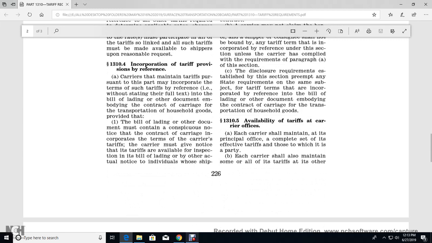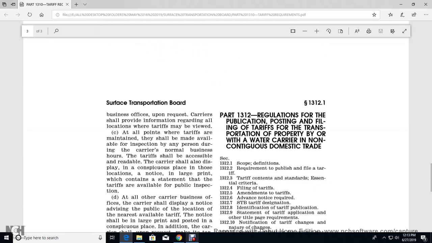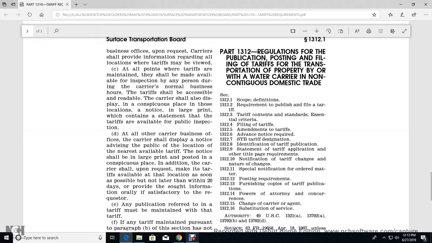13.10.5 Applicable tariff for the office. Each carrier shall maintain at its principal office the complete set of the effective tariffs. Each carrier shall also maintain some of the other tariffs at other business offices, and upon request the carrier shall provide the information regarding the location of the tariff to be viewed. At all points where the tariff is maintained, it shall be made available for inspection.